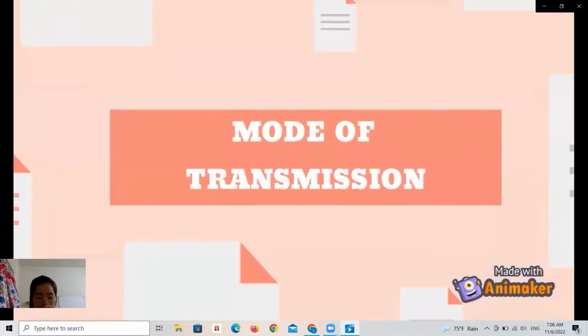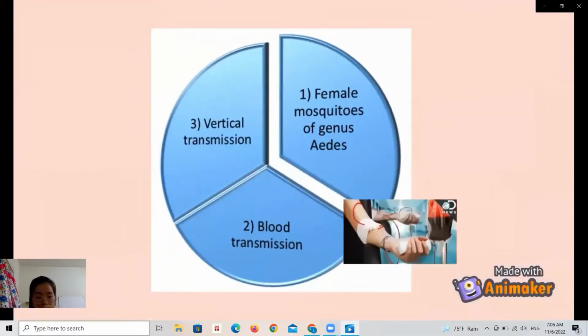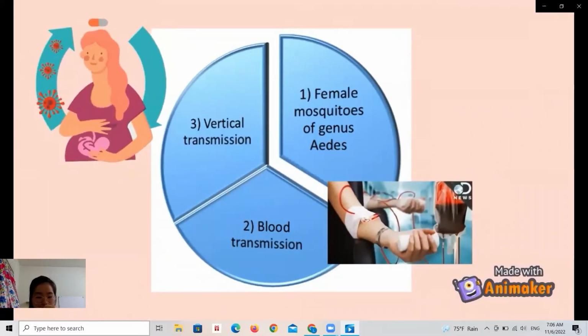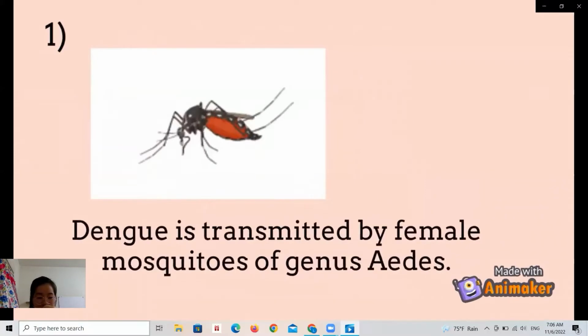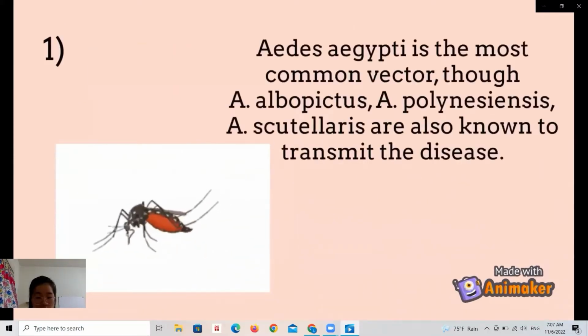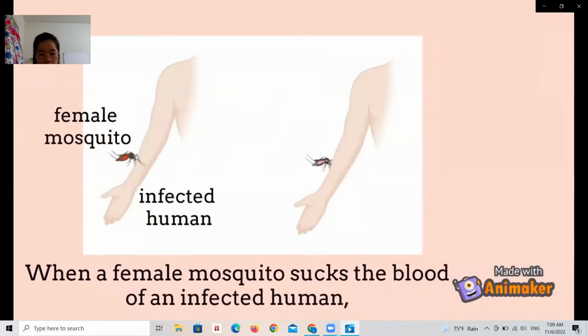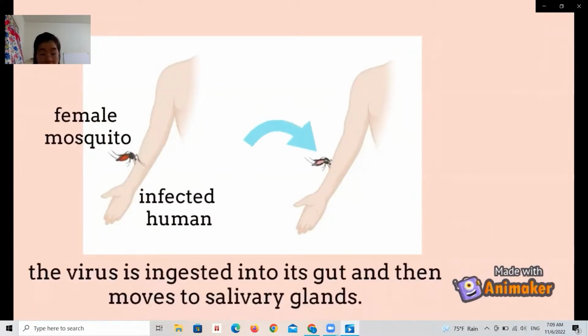Mode of transmission. There are 3 main modes of transmission, which are female mosquitoes of genus Aedes, blood transmission, and vertical transmission. Dengue is transmitted by female mosquitoes of genus Aedes. Aedes aegypti is the most common vector, though Aedes albopictus, Aedes polynesiensis, and Aedes scutellaris are also known to transmit the disease. When a female mosquito sucks the blood of an infected human, the virus is ingested into its gut and then moved to the salivary glands.